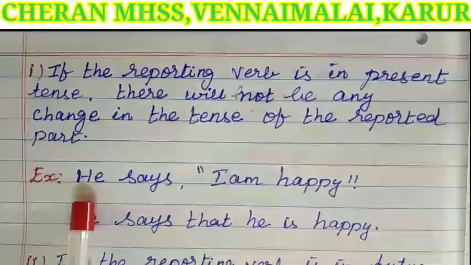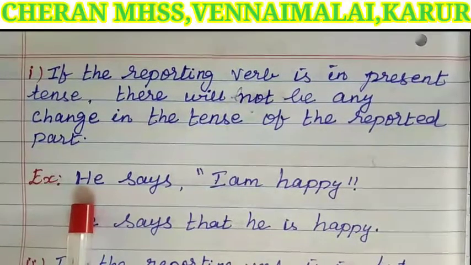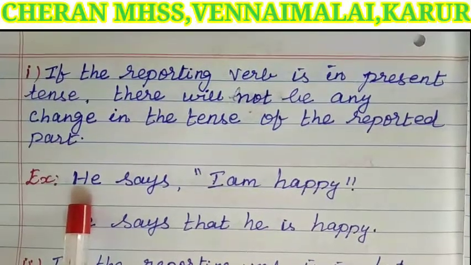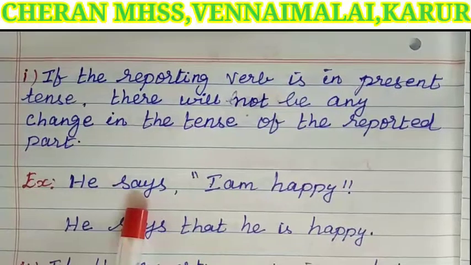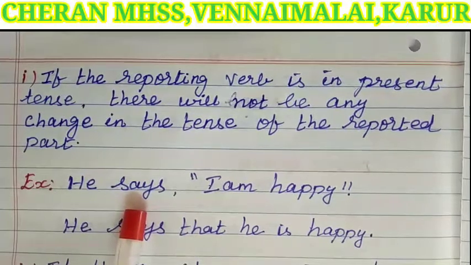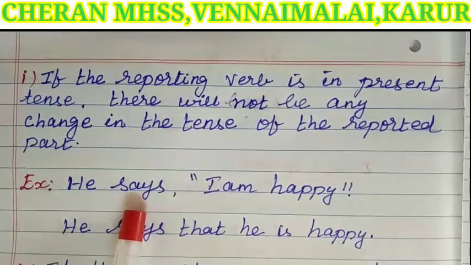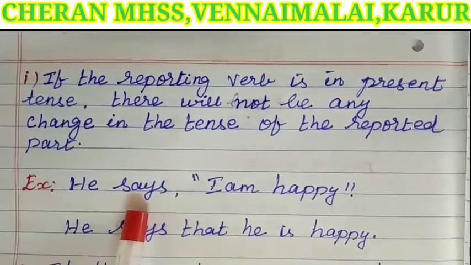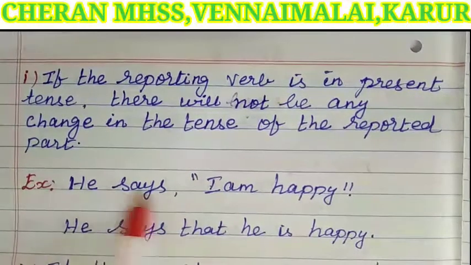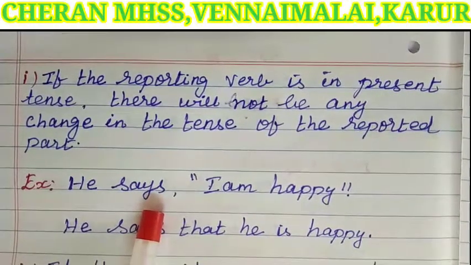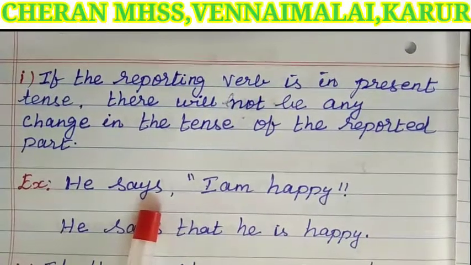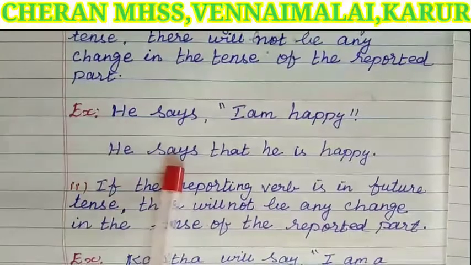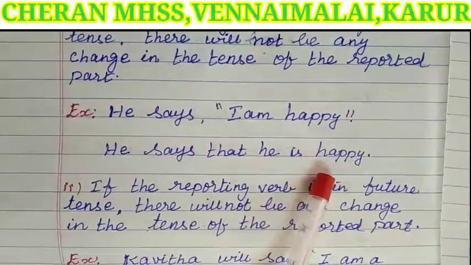Here, the word he is considered the speaker, and the next word, says, is considered the reporting verb. The reporting verb is given in present tense, that means the reported verb will not change. So, the answer is, he says that he is happy.